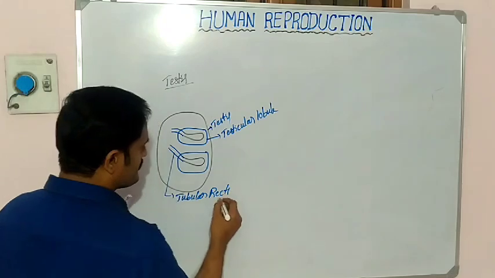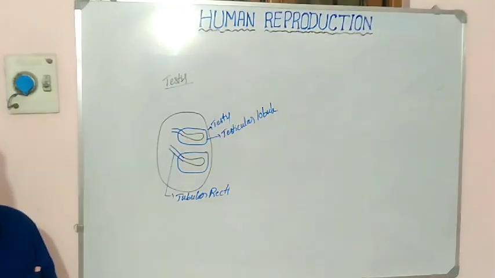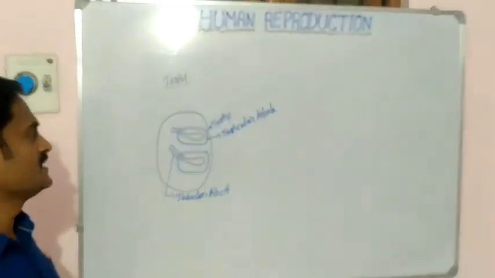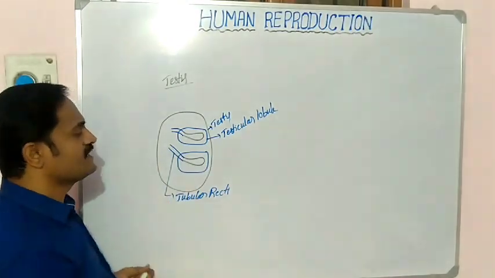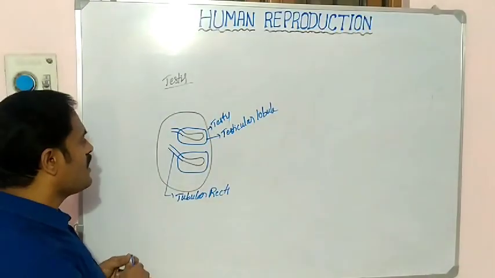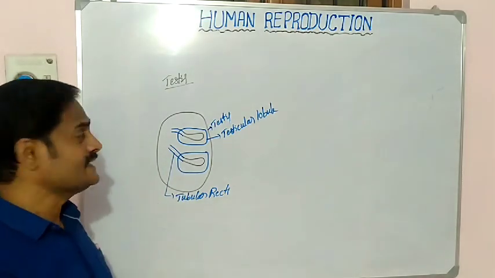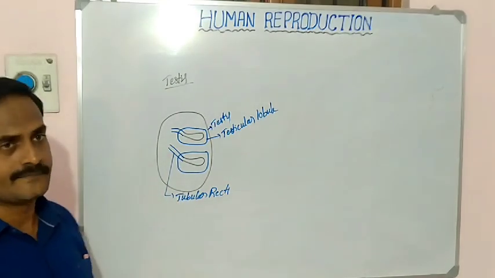Around 250 compartments, each compartment having 1 to 3 seminiferous tubules. Each seminiferous tubule forms one tube, and these tubes are called tubular recti.